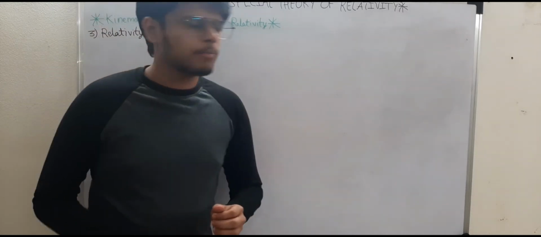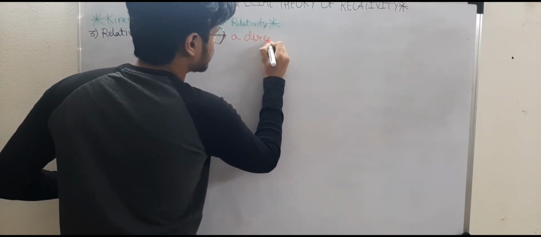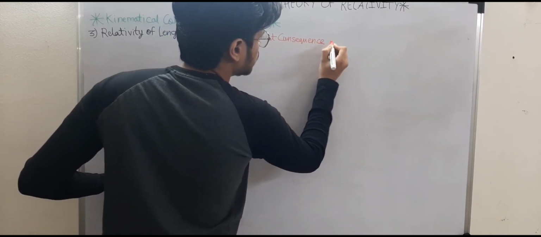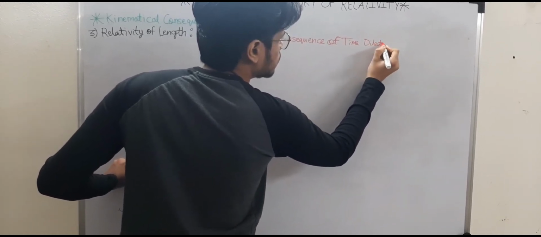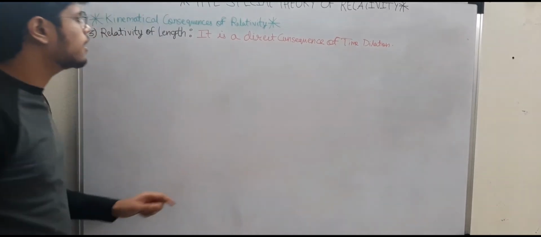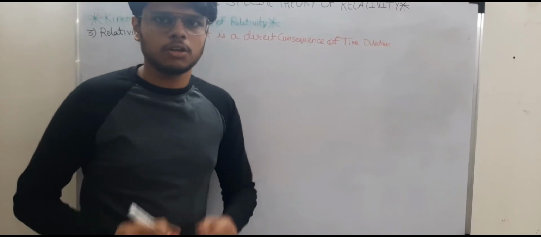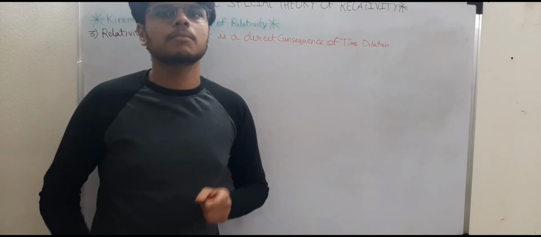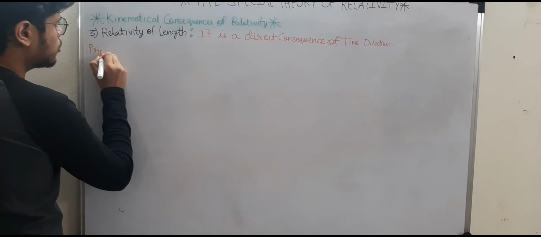One thing that you need to remember is that the relativity of length is a direct consequence of time dilation. That means we are going to use the time dilation equation in order to prove whether length has contracted or expanded. And as I stated earlier, length will be contracted. So let's move on into the proof of whether length has been contracted or dilated.